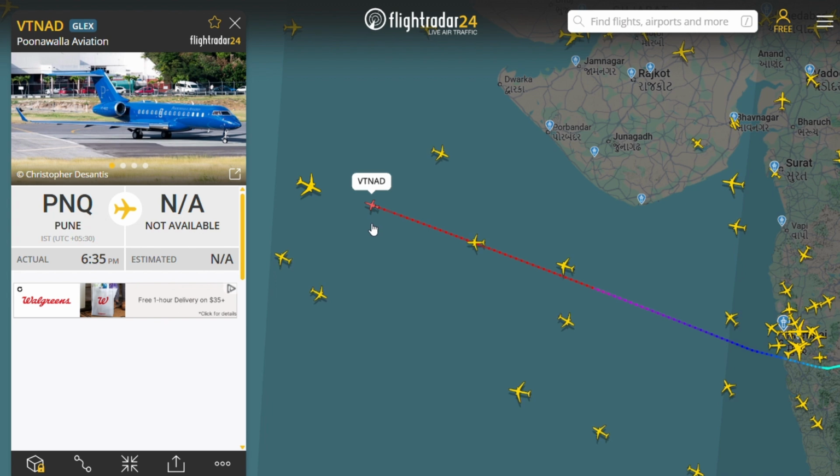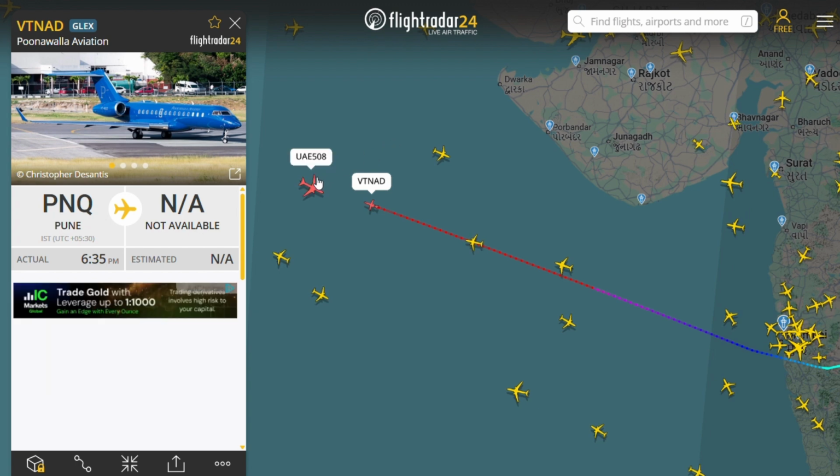This is just to know how the flights move around us and what the different types of flights are. These are common flights and this is the private flight. So we want to know where the private flight is going.